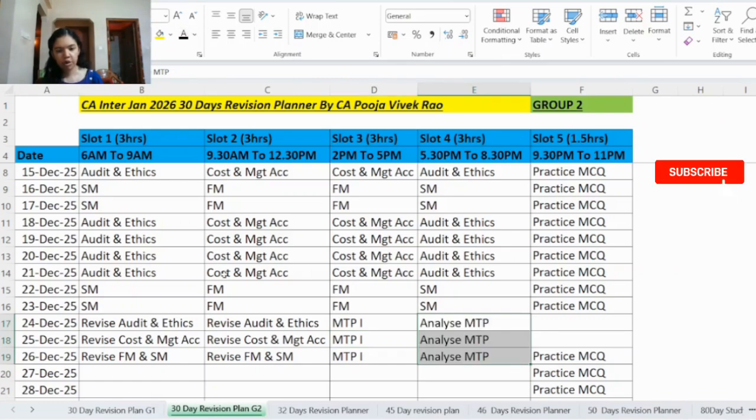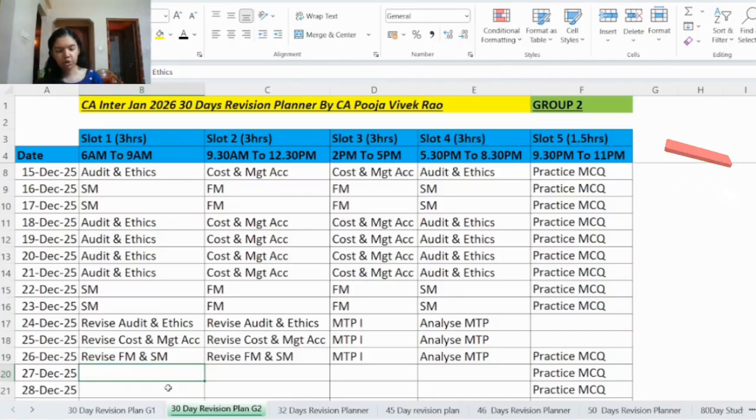Then in slot number 4, you will have to compare your answer with the ICAI answer, and you have to see what errors you have made in each subject and note it down on a sheet of paper. So subject-wise note down what errors you have made. Whether it's a conceptual error or presentation mistake, or whether any formulas have gone wrong, or whether it was a silly error, or questions came from any chapter which you did not study, and so on, note it down on a sheet of paper, because next when you will be revising from 27 December, you will be revising the other chapters, because the highest weightage ones you would have already covered, right?